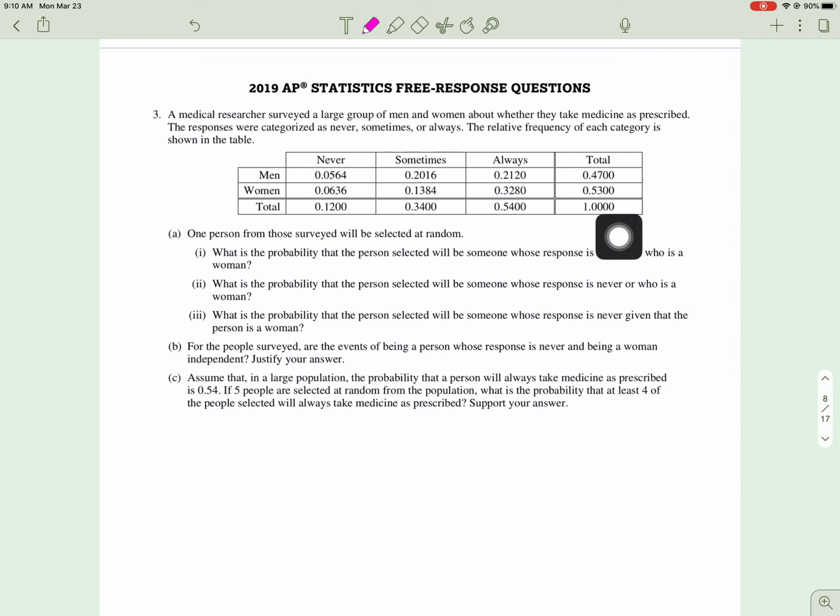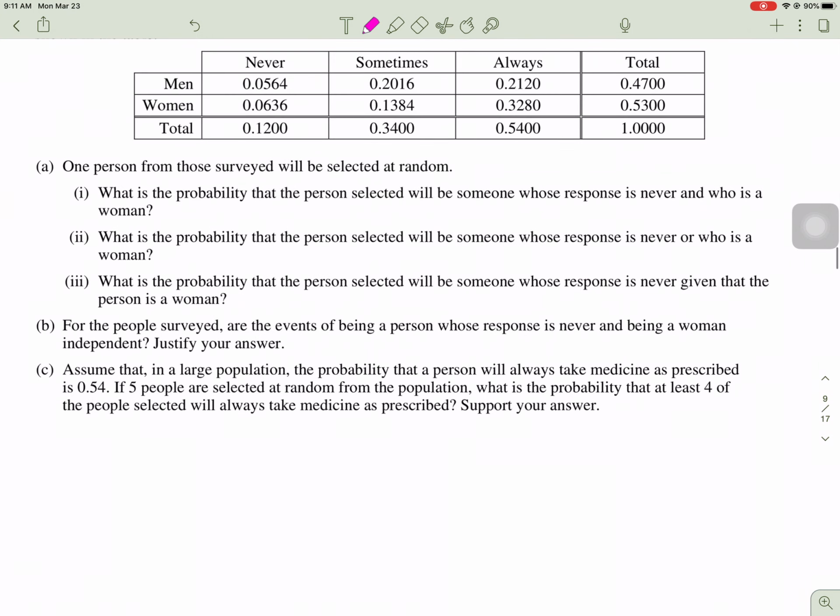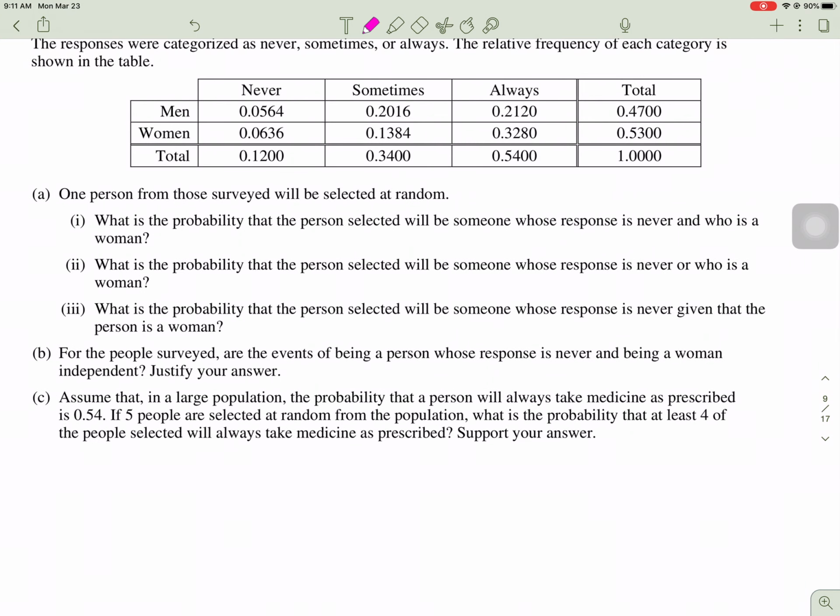If you want to look at it in percentages, 47% of all people surveyed were men, 53% were women, 12% said never out of men and women, 34% said sometimes, and 54% said always. Now, question A. It's a probability question. One person from those surveys will be chosen at random. A.1. What is the probability that the person selected will be someone whose response is never and woman? So we're looking for the probability that they never take their medicine and they are a woman.